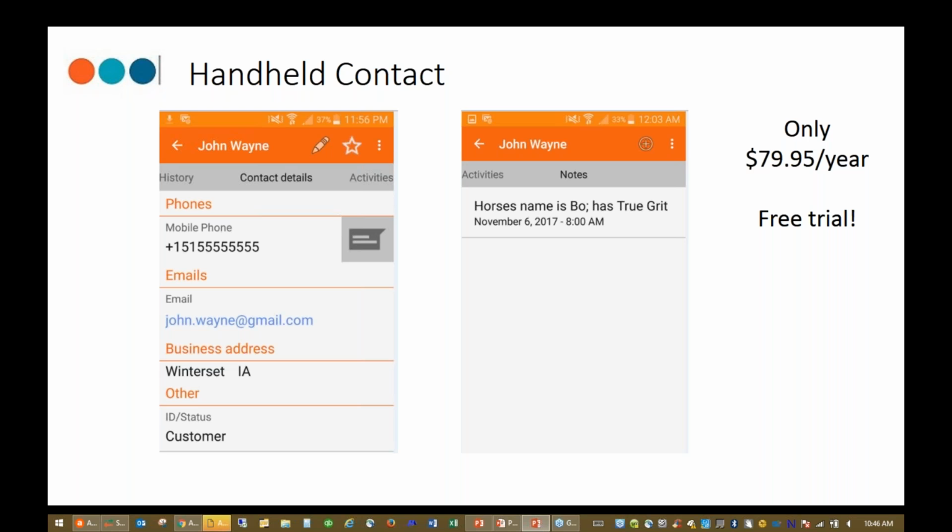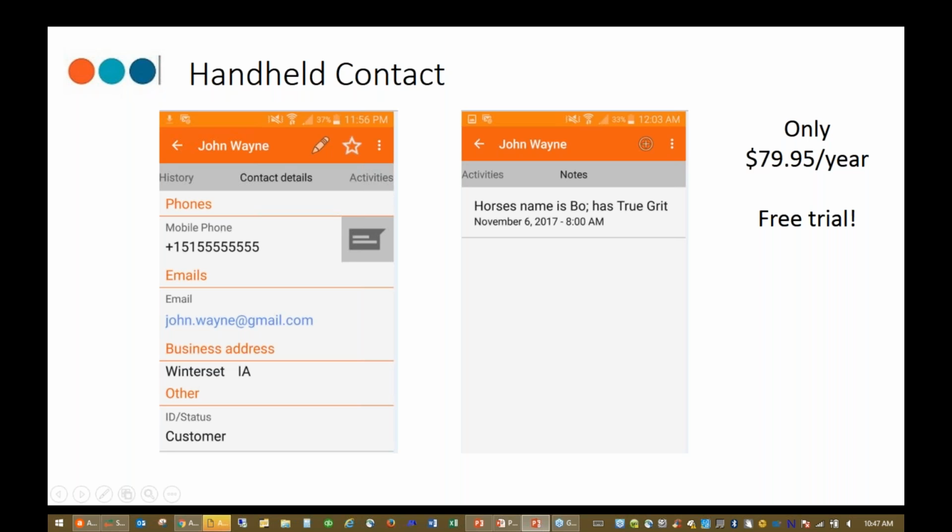So again, using just the microphone on their phone, they can voice record, they can set new appointments with the voice record. Also, when they dial from Handheld Contact, you'll see like in the screenshot, the mobile phone, all they do is press the phone number, and of course it dials the number for them, and it automatically creates a history in ACT.